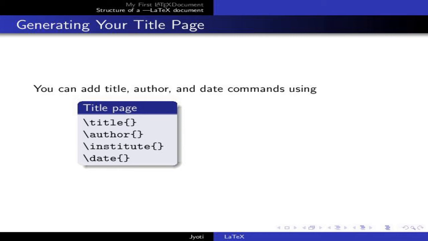If we do not mention \date, it is going to automatically take the current date. Else, it will take the date that is mentioned within these curly braces. Also, we can mention the date using the command \today.